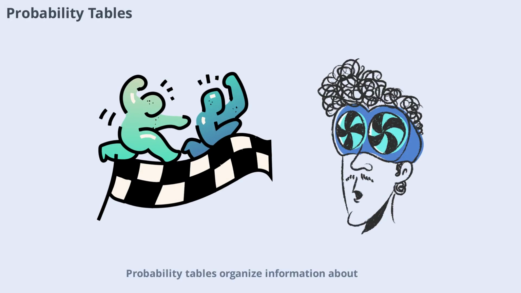Probability tables organize information about possible outcomes and their probabilities. They're especially useful for games, dice, or cards where you need to keep track of many possibilities. Tables make it easier to spot patterns and calculate combined probabilities.